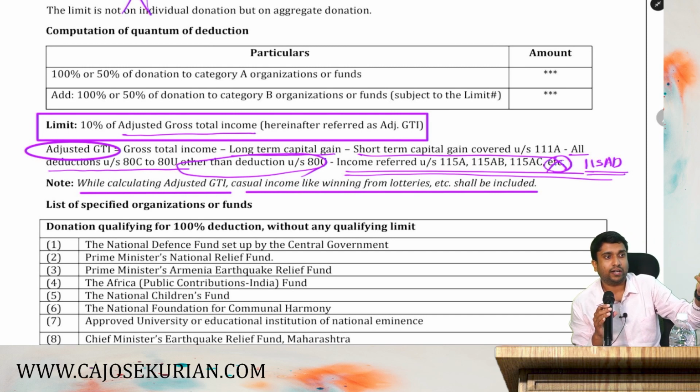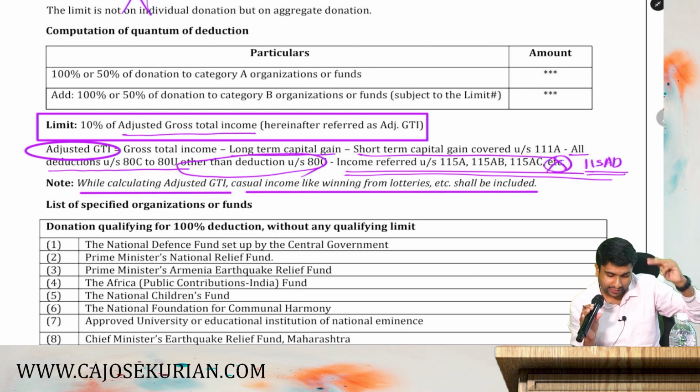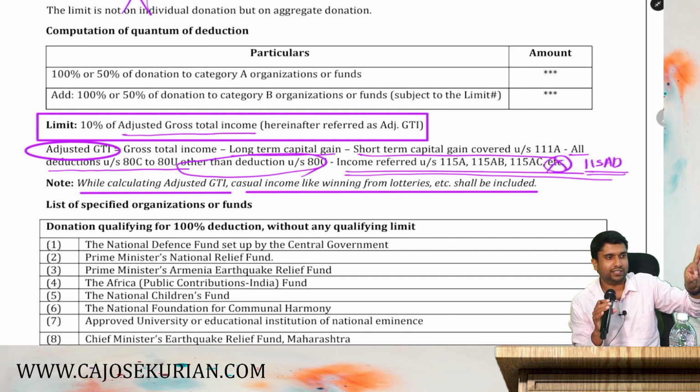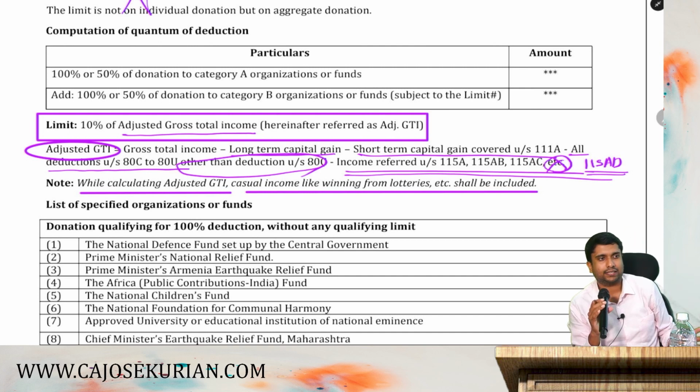Then the third one, which is the third one? It is all the incomes under 115A, AB, AC, AD, etc. Alright, there is no fourth one. We have combined everything under the third one. If such incomes form part of the gross total income, you need to remove them. And you can claim all the Chapter 6A deductions as well, except 80G deduction.